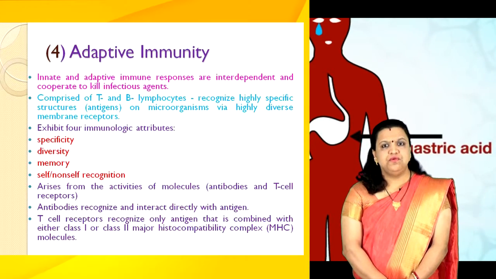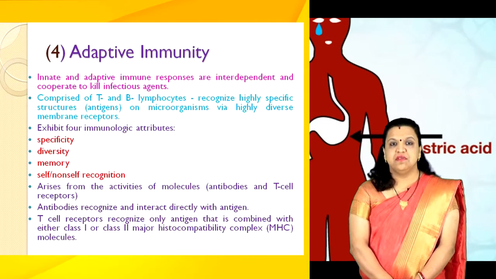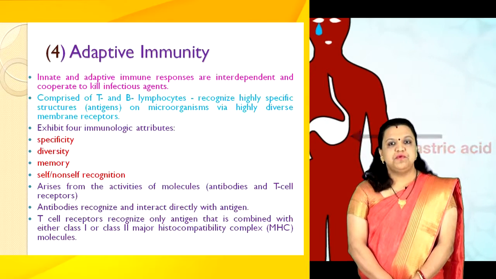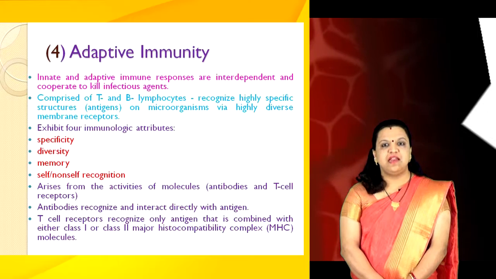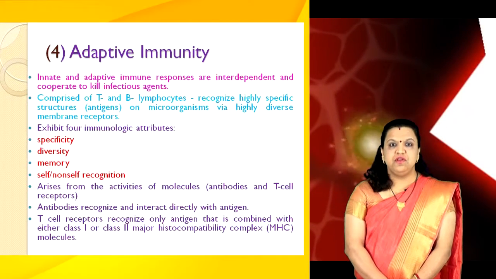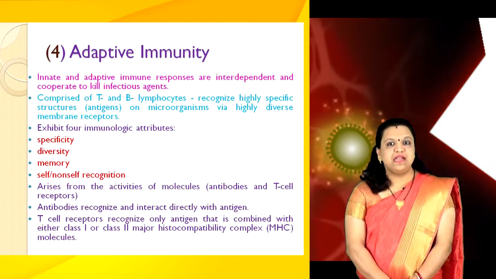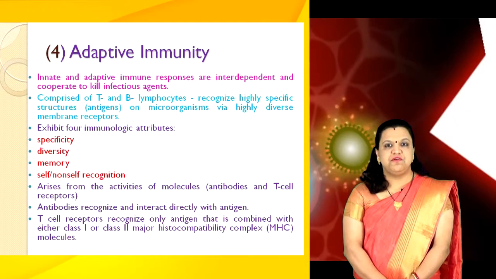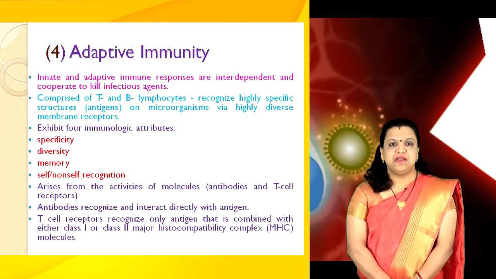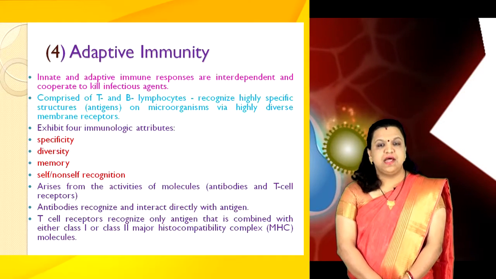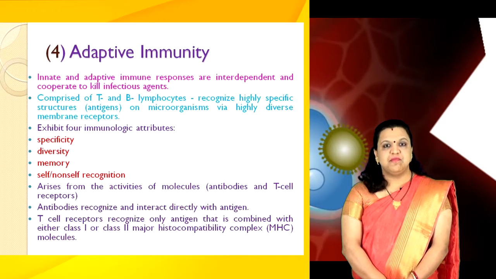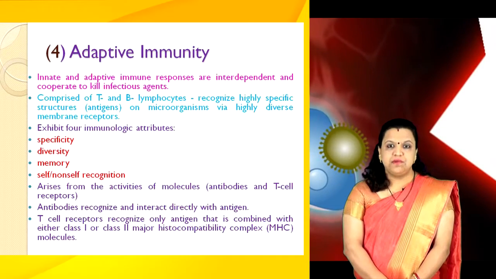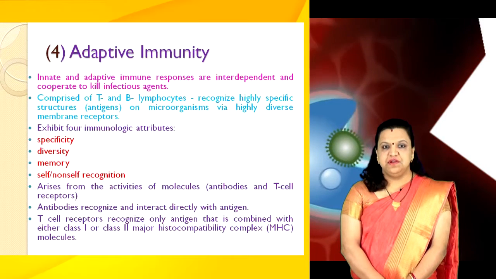Innate and adaptive immune responses are interdependent and cooperate to kill infectious agents. The adaptive immune system comprises T and B cell lymphocytes that recognize highly specific structures, that is antigens, on the microorganisms via highly diverse membrane receptors that are generated randomly and are uniquely tailored to individual pathogens. Adaptive immune responses exhibit 4 immunologic attributes. They are specificity, diversity, memory, and self/non-self recognition.